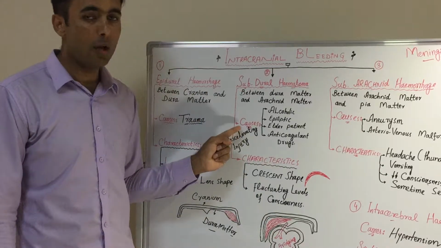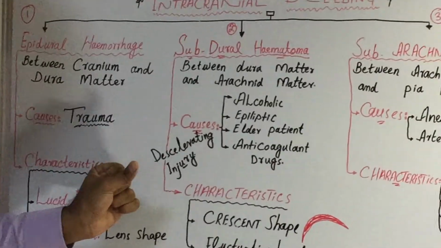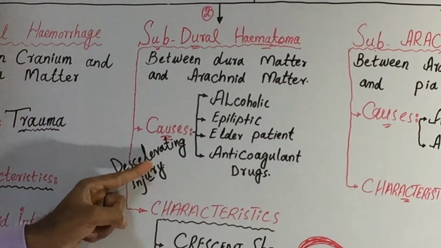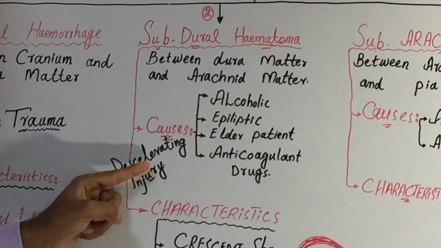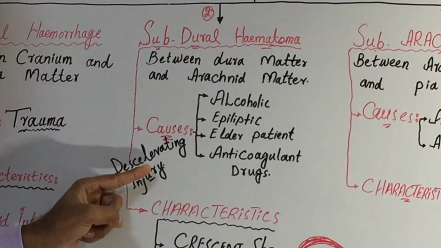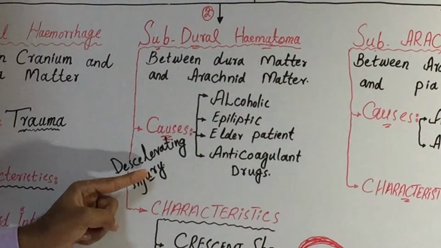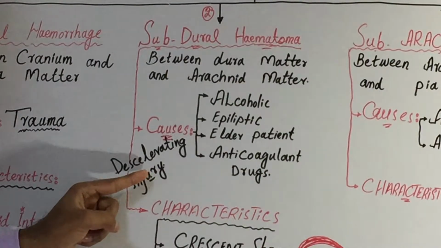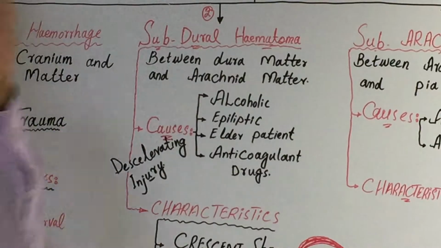Now what causes this subdural hematoma? Actually, subdural hematoma is caused by decelerating injuries. What are decelerating injuries? For example, the patient is going in a car, and because of some reason the patient suddenly brakes and stops the car. When the patient stops the car, his body movement stops, but his brain is moving with the same speed.